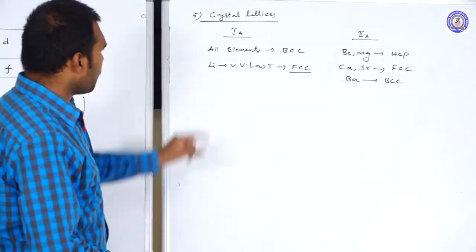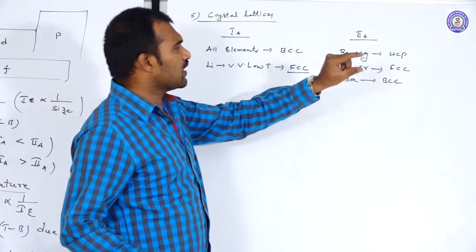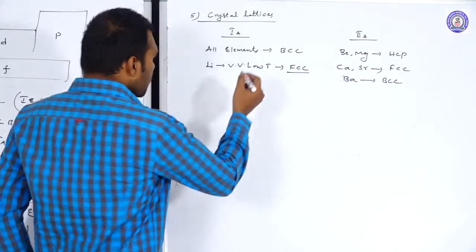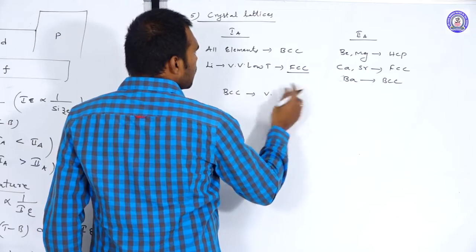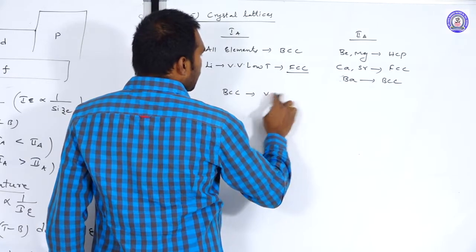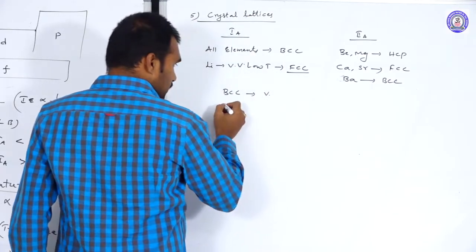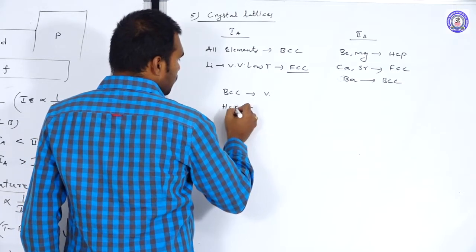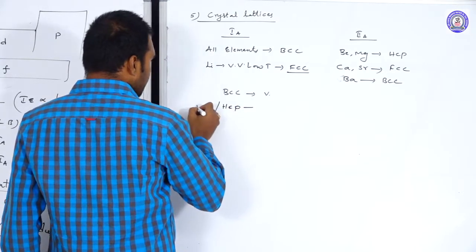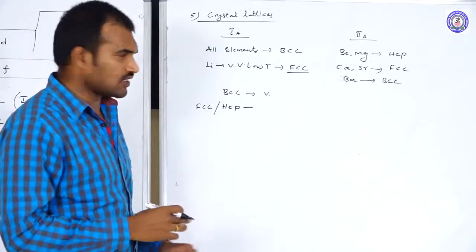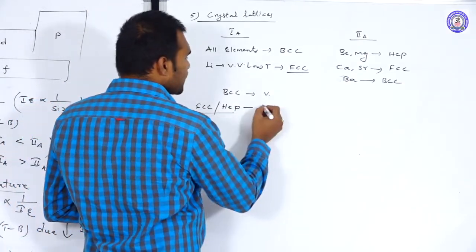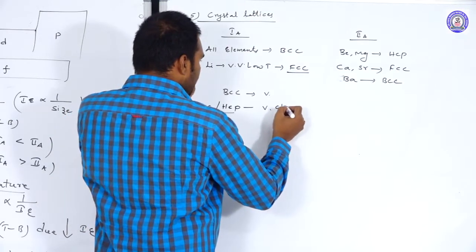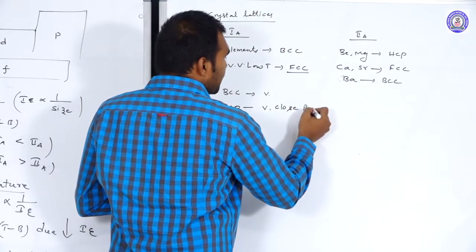And when you compare the BCC, FCC or HCP, generally BCC lattices are very loosely packed, whereas in FCC or HCP, these two crystal lattices, the atoms are very close. That means in these two crystal lattices there is very close packing, tightly packing takes place.